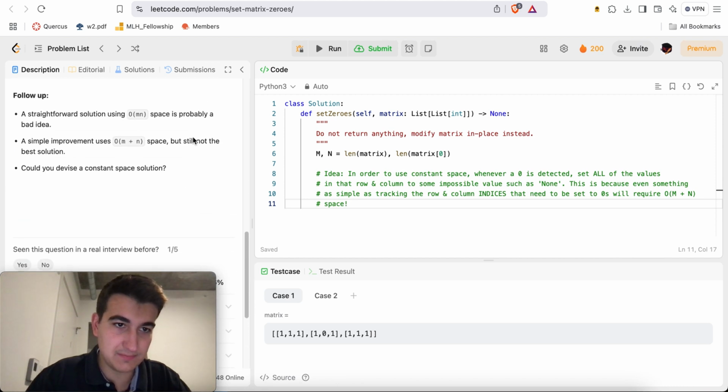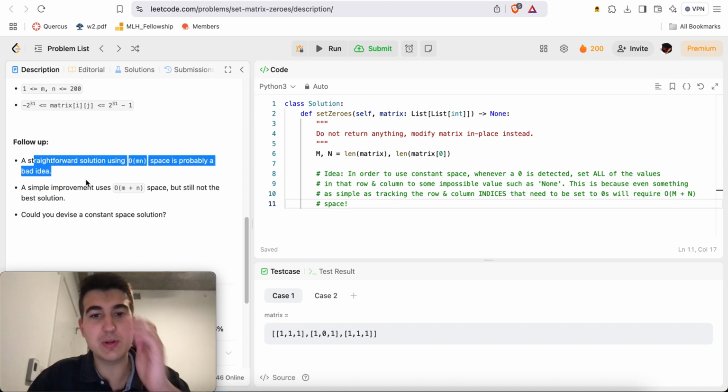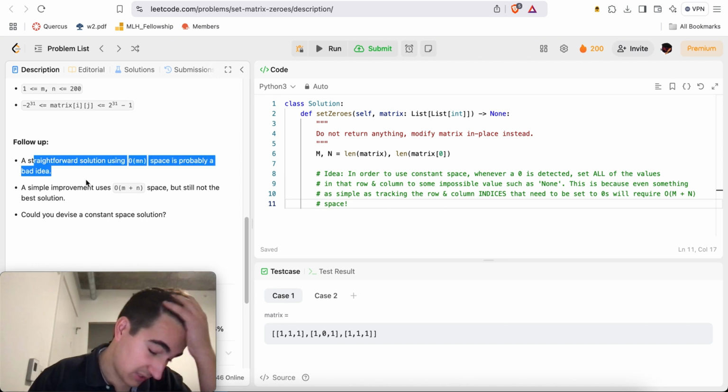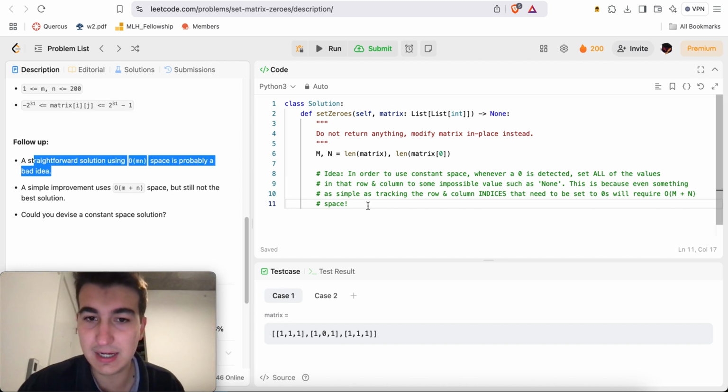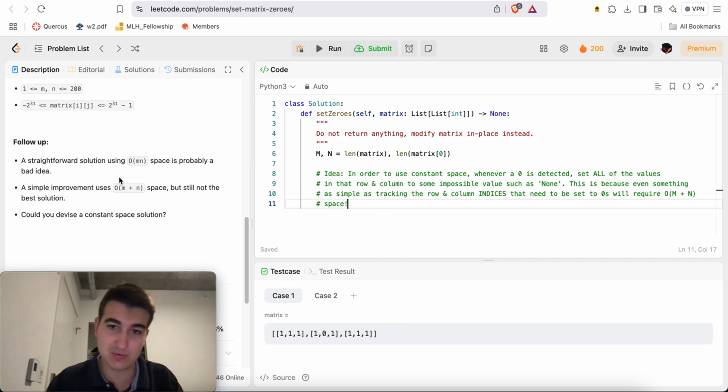Okay, I see. Makes sense, right? In either case, the algorithm will still be O of m times n time, so you might as well make it constant space.